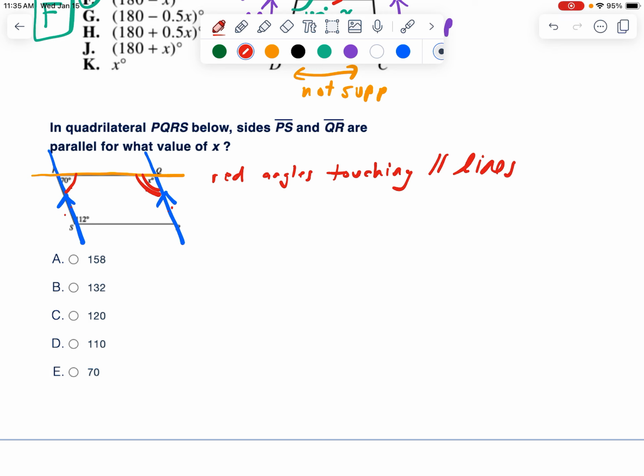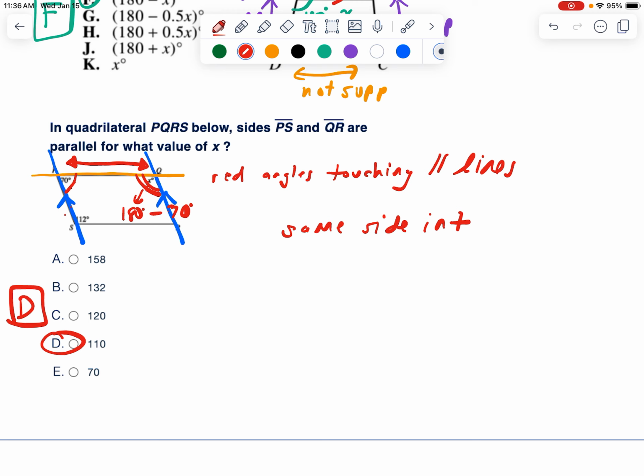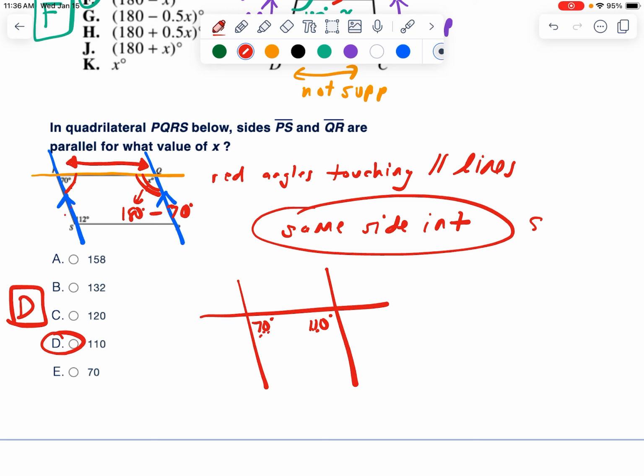Notice that. So I don't necessarily know that this is 112 because we don't know if this is a parallelogram yet. But what we do know is there's been a common theme with a lot of these questions: if you have same side interior angles, these two are supplementary. So if this is 70, this angle has to be 180 minus 70 or 110. So what value of X must make it parallel? In order for these lines to truly be parallel, this angle would have to be 70 and this angle would have to be 110, so that together, same side interior are supplementary.